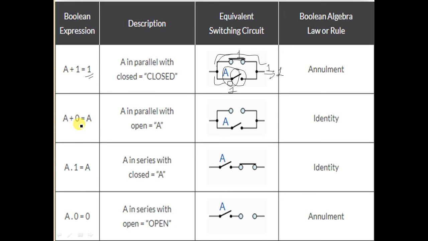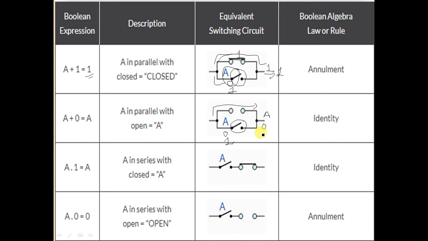Again, A plus 0 will be A. How? If this switch is open permanently, then no voltage or current will move from input to output this way. But whatever the position of the other switch is will be your output. This means if A is 0, then no voltage will be at the output, so the output is 0.